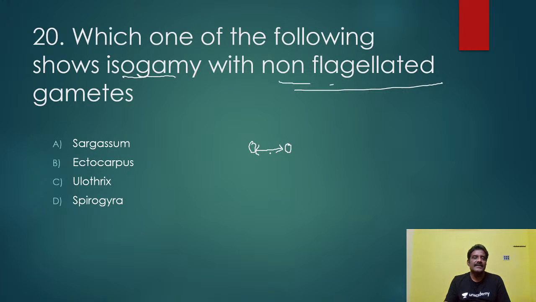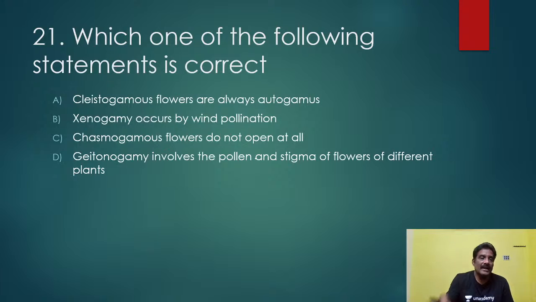Where do you find such type of gametes? Gametes are similar, having no flagella. So the best example here is Spirogyra. This is an organism belonging to algae, in which gametes are non-motile, I mean non-flagellated. Similar gametes here.